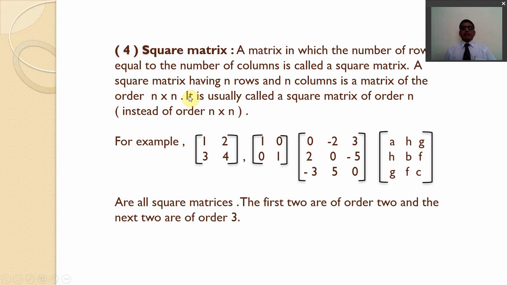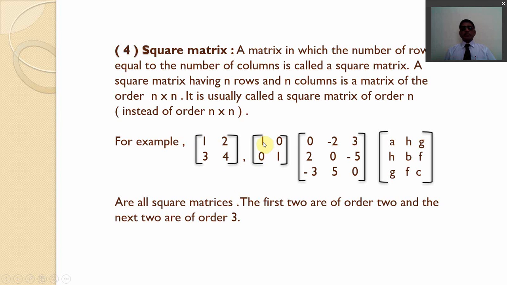Number 4. Square matrix. A matrix in which the number of rows is equal to the number of columns is called a square matrix. A square matrix having n rows and n columns is a matrix of order n into n. It is usually called a square matrix of order n instead of order n into n. For example, this matrix having order 2 by 2 and the elements 1, 2, 3, 4.